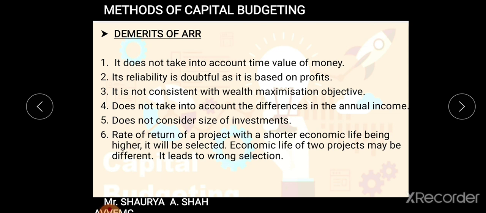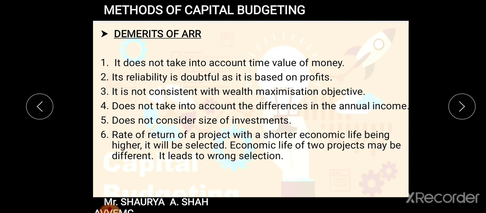Fine. So just go through this once again. Demerits of ARR. Then we discussed 4 points of ARR merits. Fine. So out of the 6 methods which you have, we have discussed today the first method, that is